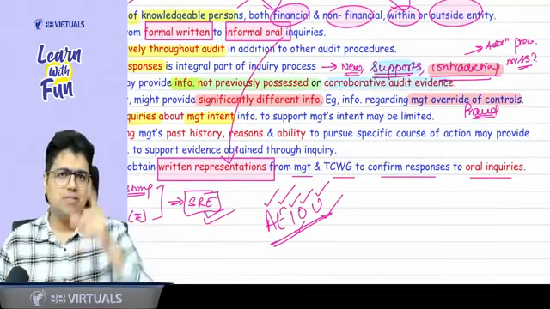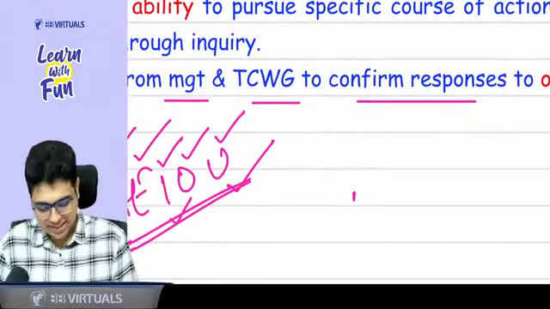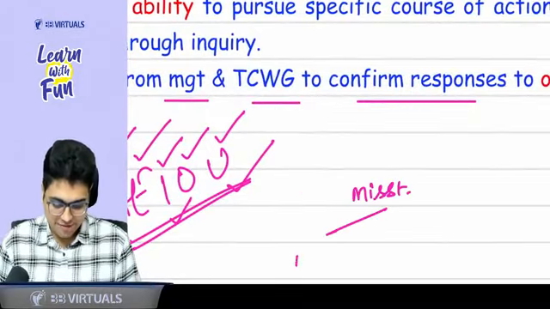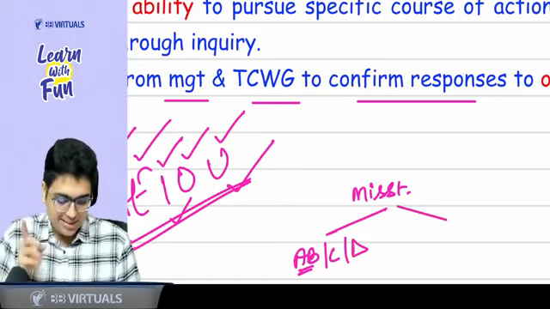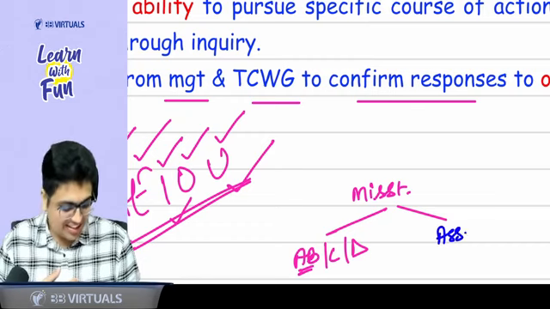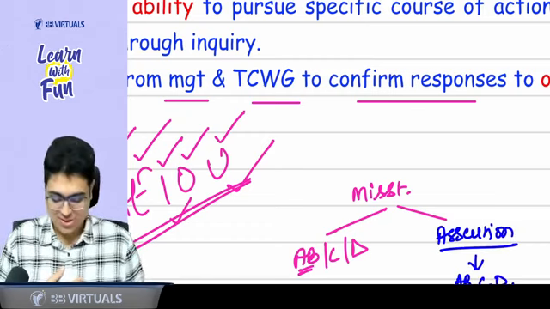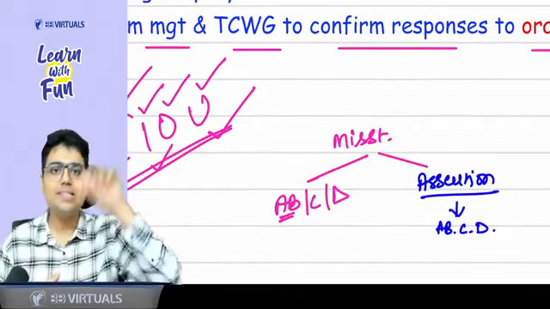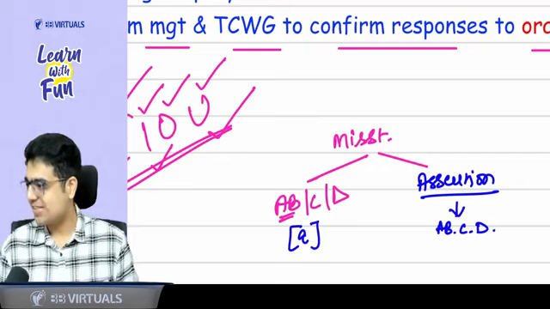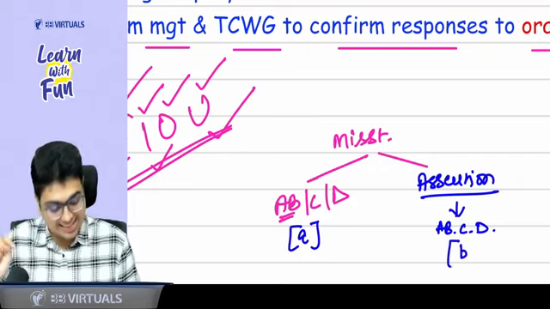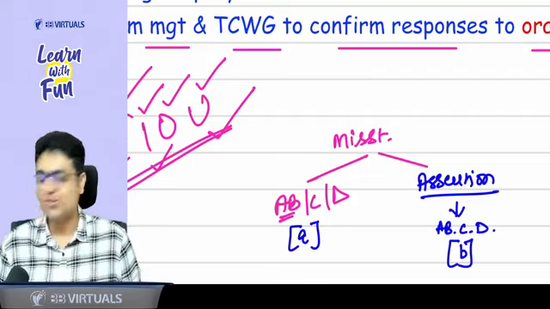Before I wrap this session, I am leaving a question for you. Please share your answer in the comments. Sir, if I am saying that there is a misstatement, will this misstatement be in an account balance, class of transaction or disclosure, or will this misstatement be in an assertion related to any account balance, class of transaction or disclosure? So misstatements are in the debtor or misstatements are in the valuation of debtor. This is what you need to answer. Option A, in the account balance, class of transaction or disclosure, or option B, in the assertion related to account balance, class of transaction or disclosure. You need to give me your answer in the comment section.